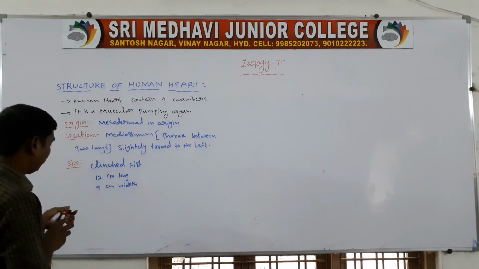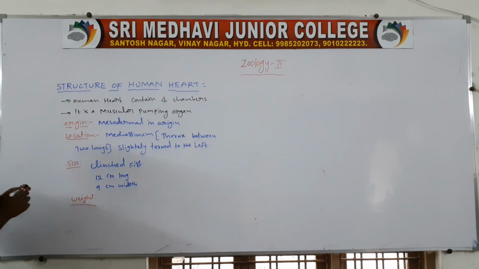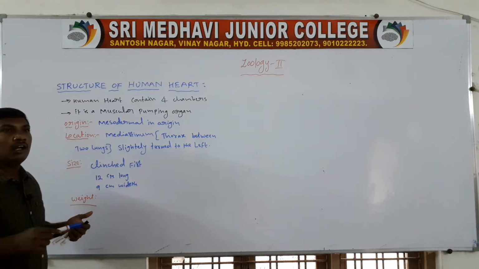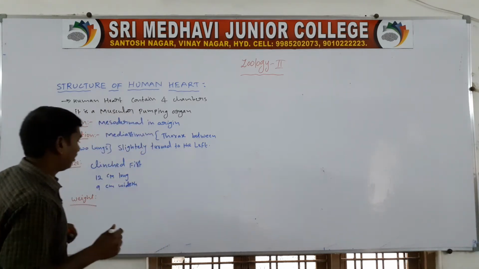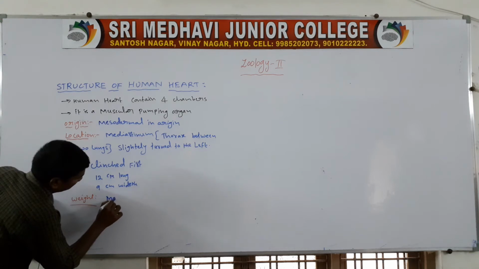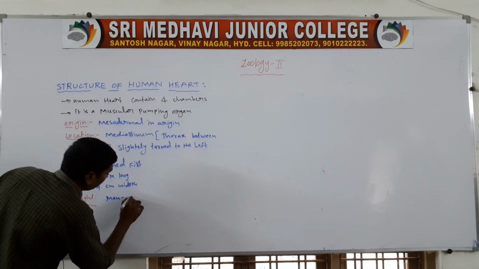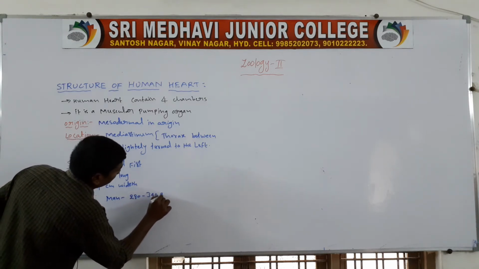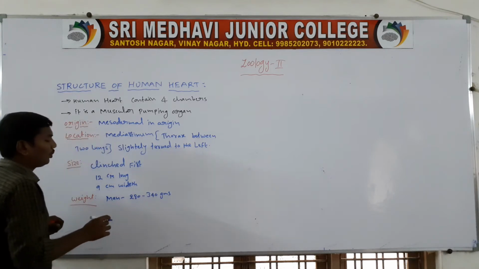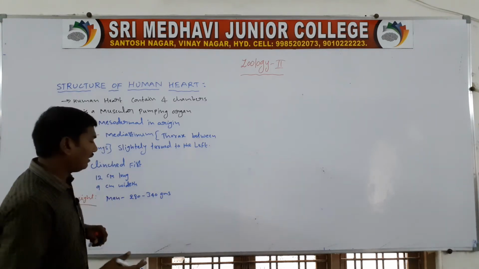Next, weight. The heart weight in a healthy adult man is approximately 280 to 340 grams.